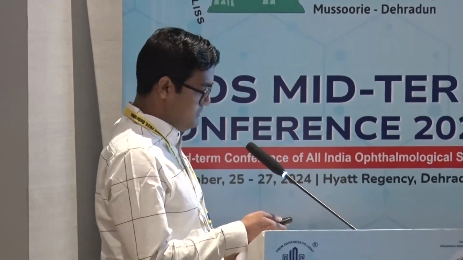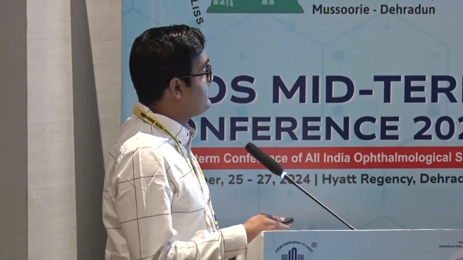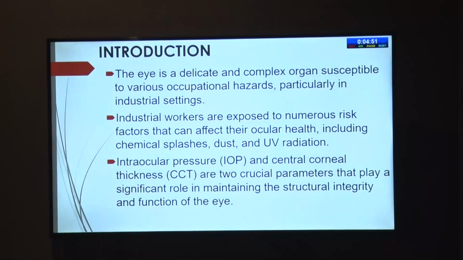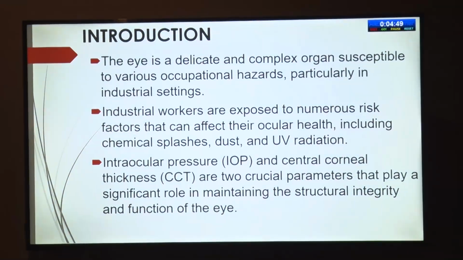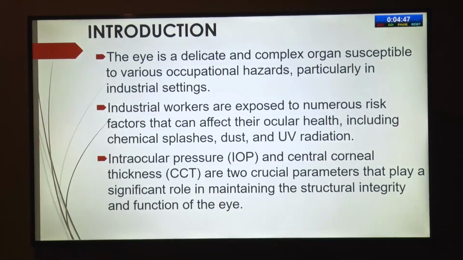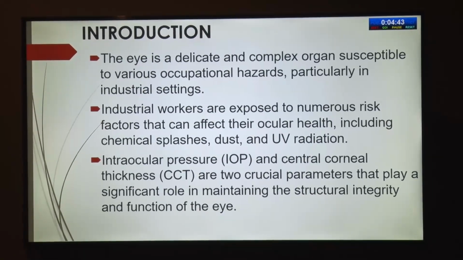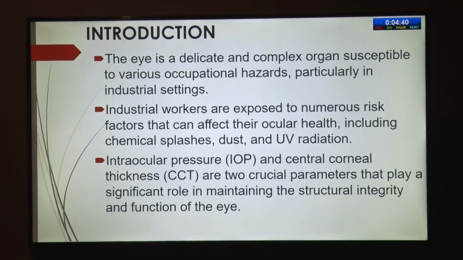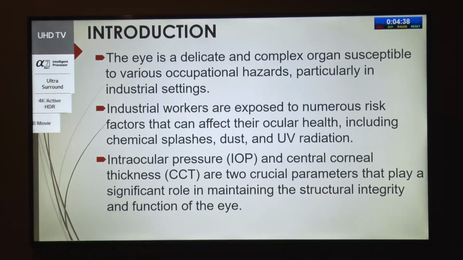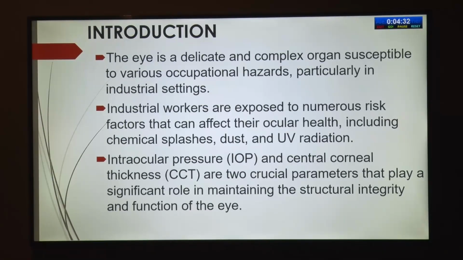Good morning, everyone. My topic is the intraocular pressure and central corneal thickness relationship in industrial workers, Rourkela, in Odisha. Introduction. The eye is a delicate and complex organ susceptible to various occupational hazards, particularly in industrial settings. Industrial workers are exposed to numerous risk factors that can affect their ocular health, including chemical splashes, dust, and ultraviolet radiations. Intraocular pressure and central corneal thickness are two crucial parameters that play a significant role in maintaining the structural integrity and function of the eye.